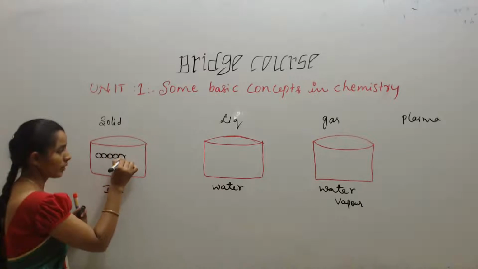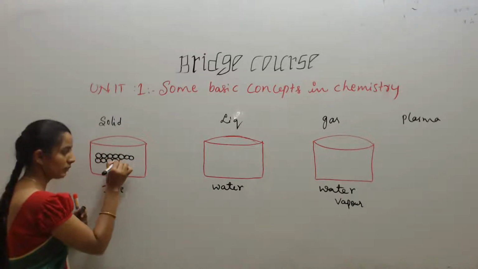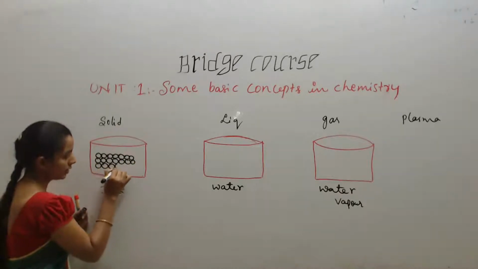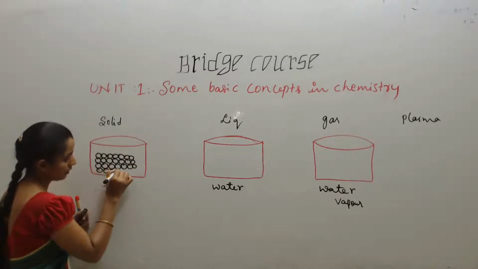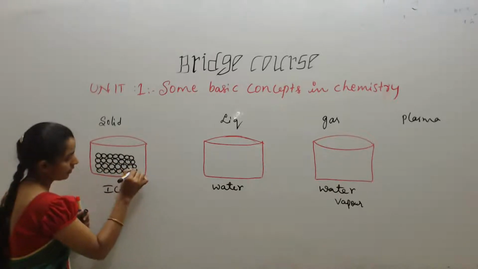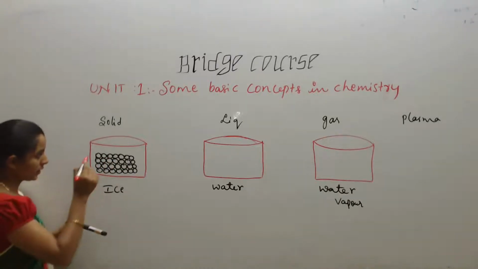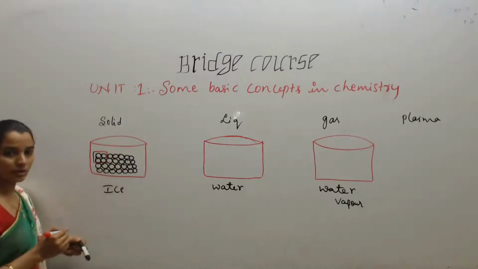Atoms are H2O molecules in ice. They are regularly arranged in the container. They form what? A definite geometry. If I consider here only 4, it forms a definite geometry.